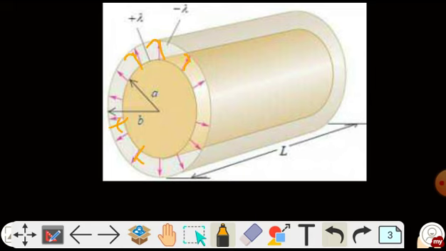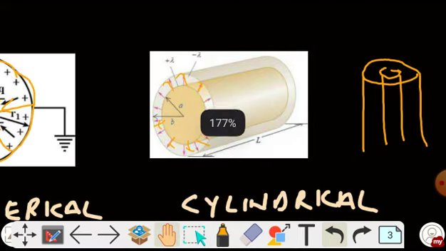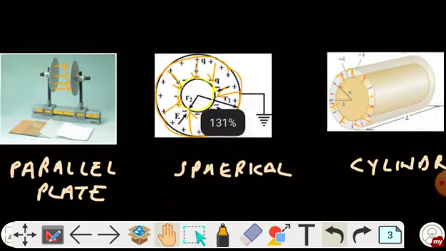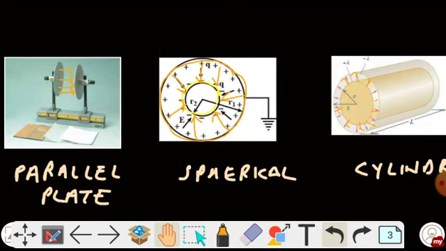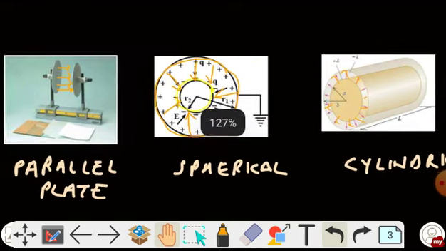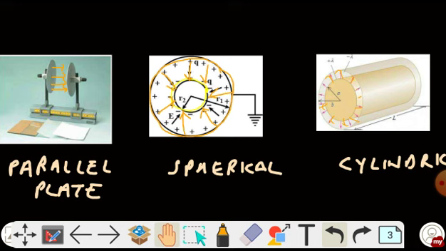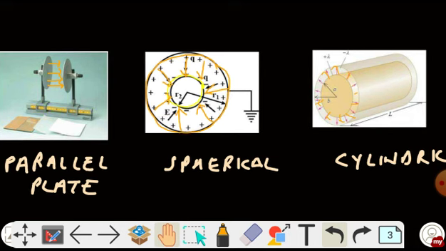You can see in the diagram that the energy here is stored in between both the cylinders. So now you got the hint how they look and how they store the energy. Therefore, in order to make a capacitor, we need a confined region in which we can store the electrical energy.